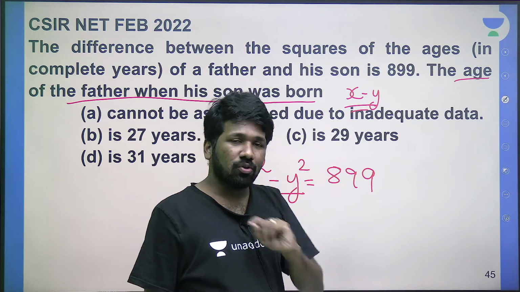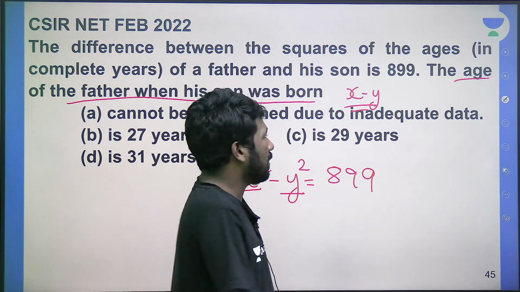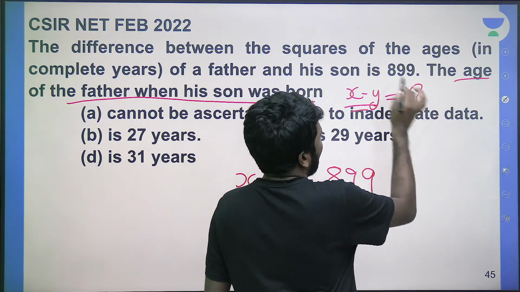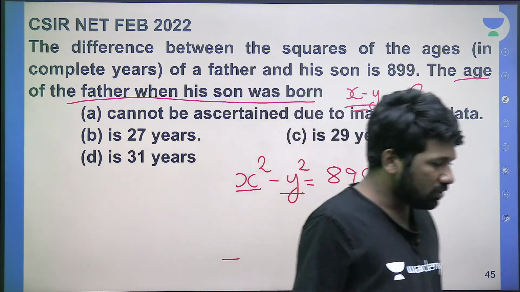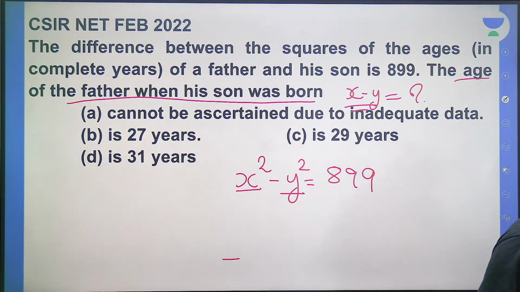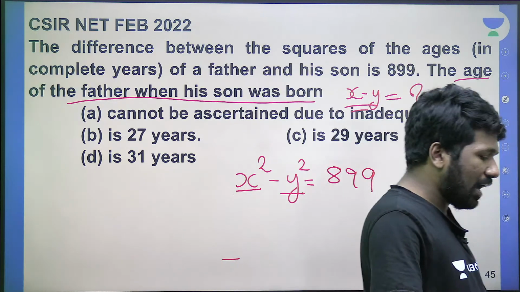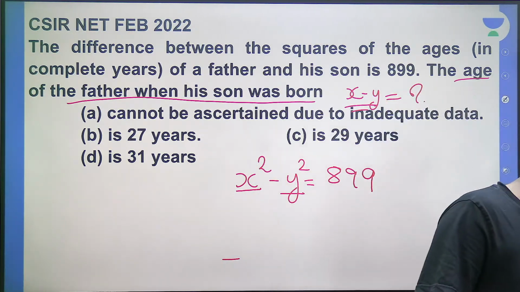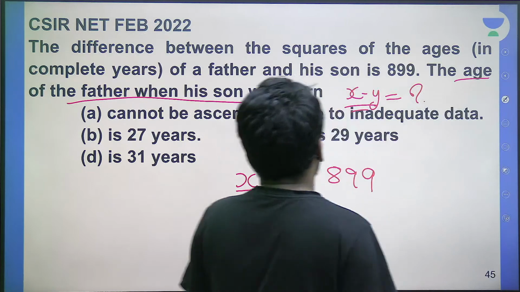So his age when you were born will be X minus Y ना. मतलब हमारा क्वेश्चन x माइनस वाई का आंसर फाइंड करना है, x माइनस वाई का वैल्यू फाइंड करना है. That is our required unknown. x और y का वैल्यू सेपरेटली फाइंड करना is not asked, but x minus y का value you should find